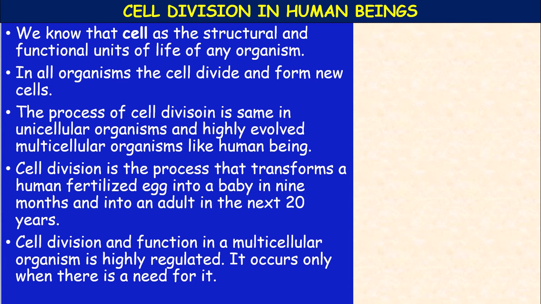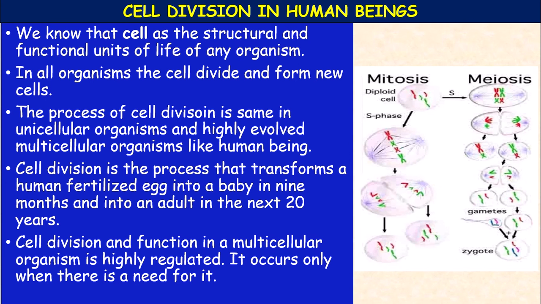In mitosis, a diploid cell divides, and two daughter cells are formed which are diploid, whereas in meiosis the daughter cells which are formed are haploid.